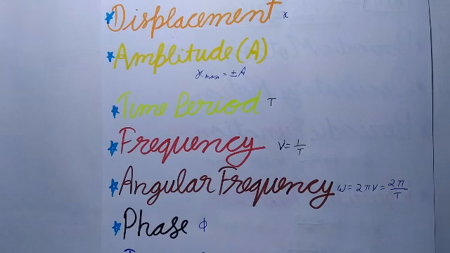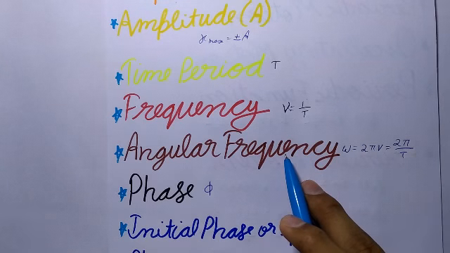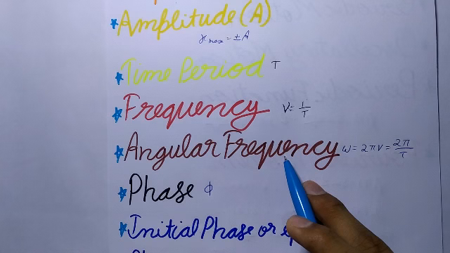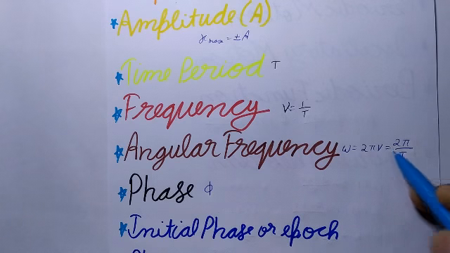Frequency is measured in hertz, and 1 hertz is equal to 1 oscillation per second. And now next is angular frequency. It is the quantity obtained by multiplying a frequency by a factor of 2π. It is denoted by omega. So omega will be equal to 2π nu, which will be equal to 2π/T.